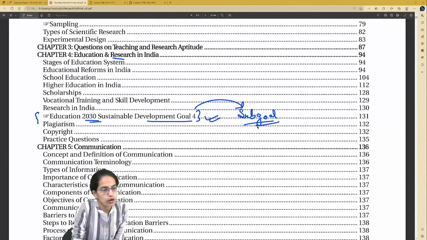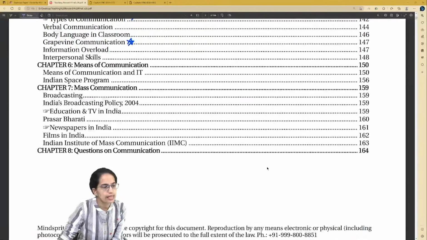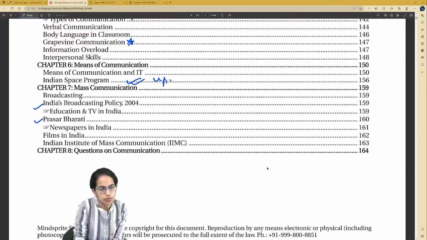Even within the topic of higher education, educational reforms in India, numerous new additions have been done which we would understand in a while. And then the section on communication, especially the topic on grapevine communication, the types of communication, extremely important. And then two important topics, less commonly asked but important: India's broadcasting policy, Prasar Bharati, and India's space program missions, the updates on the space program missions.